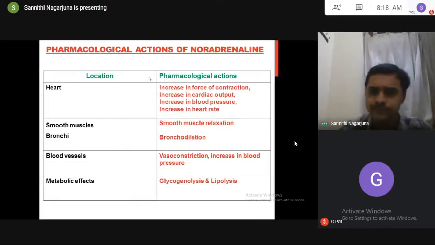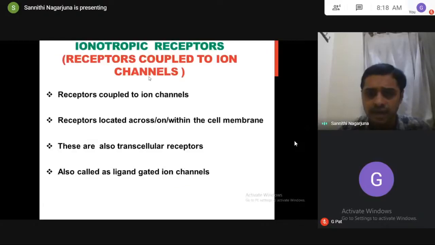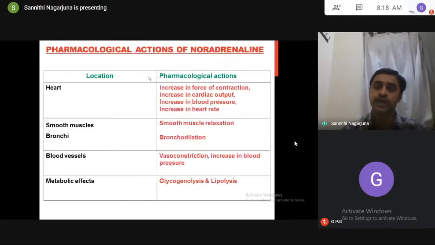In the heart, increase in force of contraction, increase in cardiac output, increase in blood pressure, increase in heart rate. In the smooth muscles, it causes smooth muscle relaxation, bronchodilation. In the blood vessels, vasoconstriction as well as increase in blood pressure. Metabolic effects include glycogenolysis and lipolysis. So this is the way to understand all G protein coupled receptors, by which you can understand the actions of so many ligands.